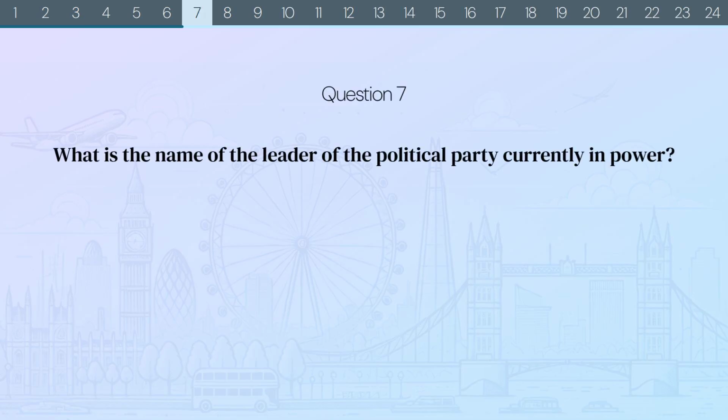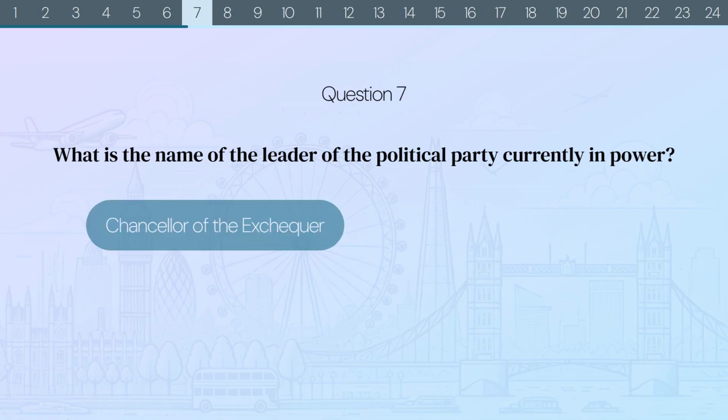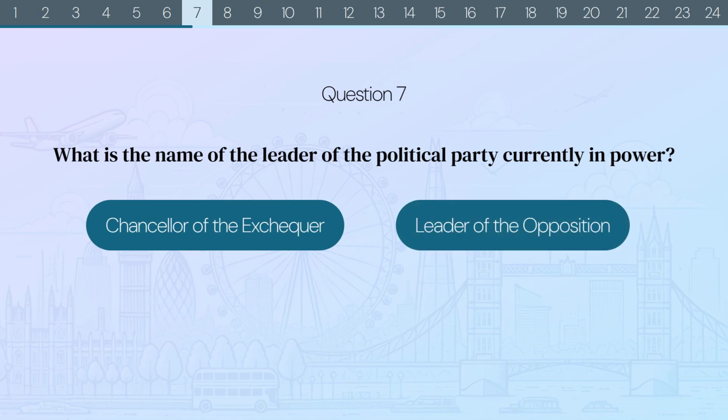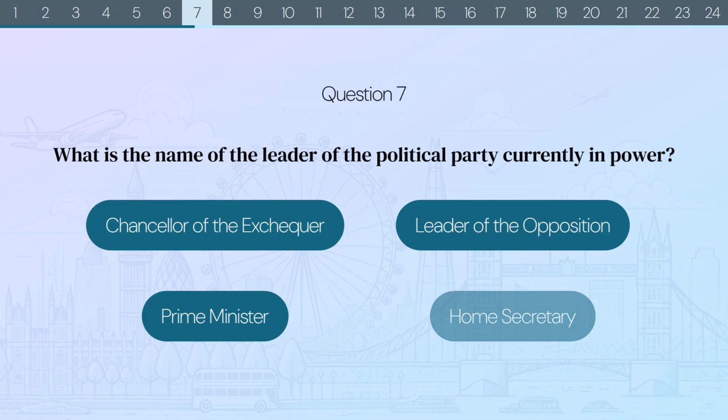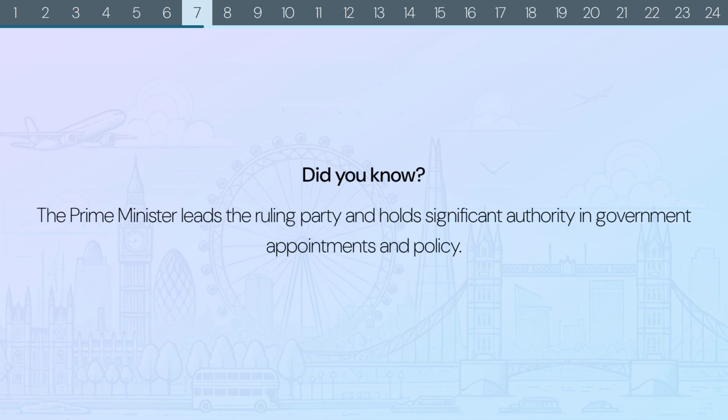Question 7. What is the name of the leader of the political party currently in power? Chancellor of the Exchequer? Leader of the Opposition? Prime Minister? Or Home Secretary? The correct answer is Prime Minister. Did you know? The Prime Minister leads the ruling party and holds significant authority in government appointments and policy.